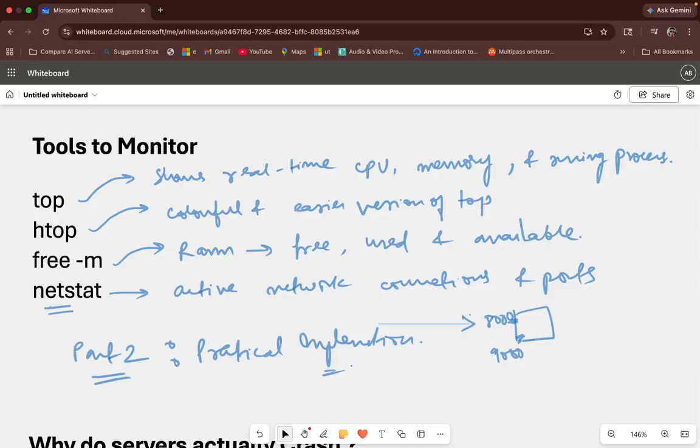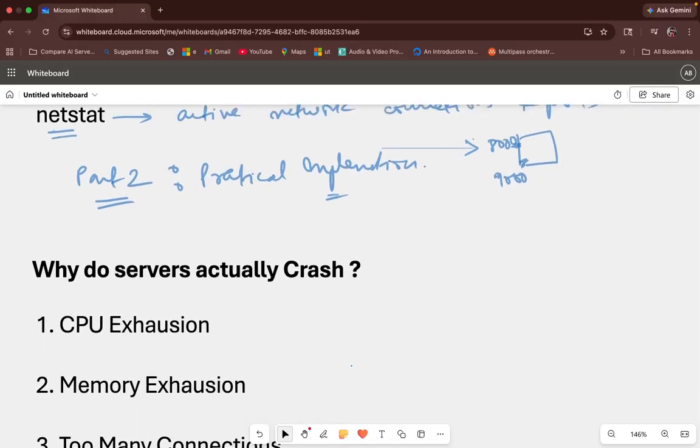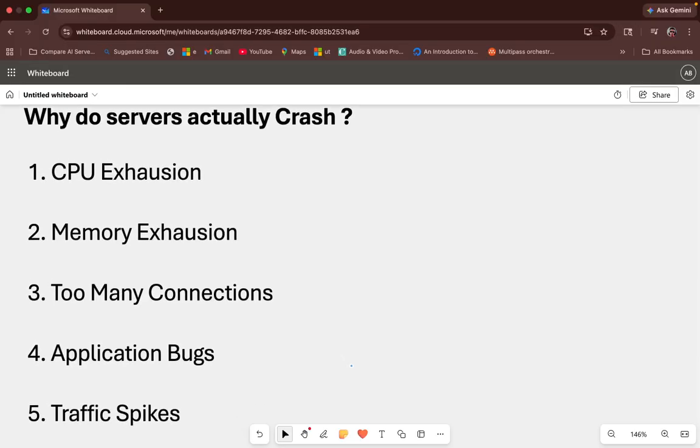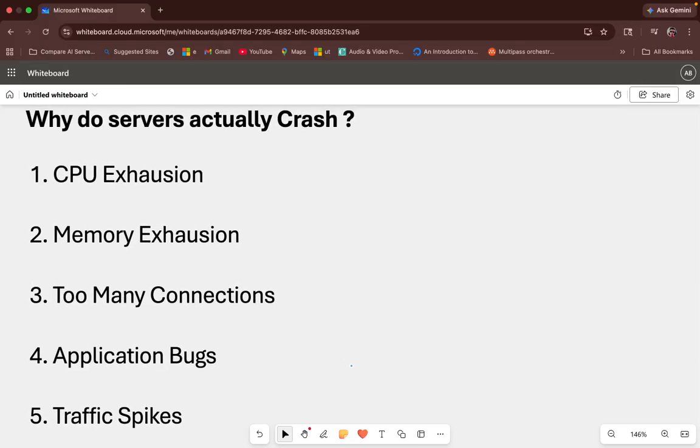Okay. Now we'll move down to some basic questions, like why do servers crash? We all understand that whenever we are configuring a server to host our application, we would never want our application or server to crash. But why do they crash? There could be certain reasons, some of the basic reasons. First is CPU exhaustion.